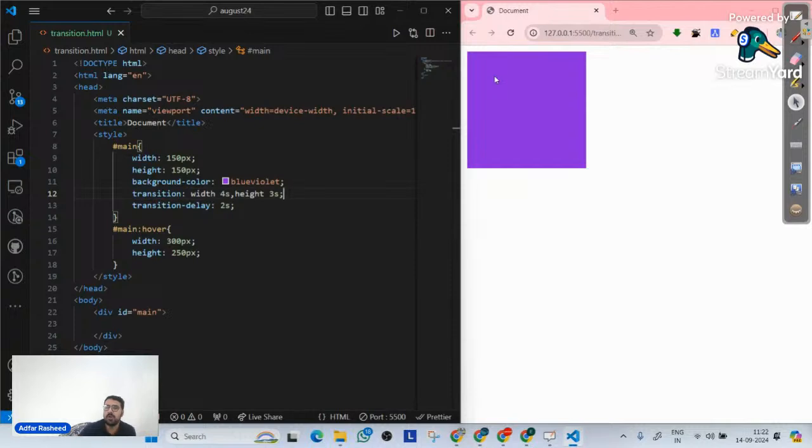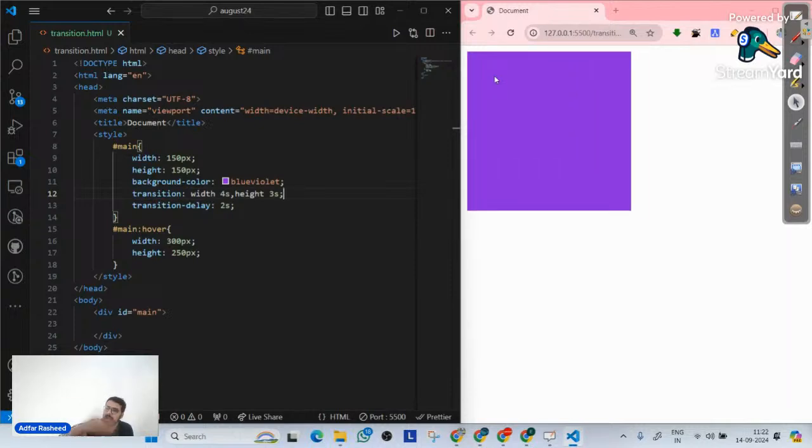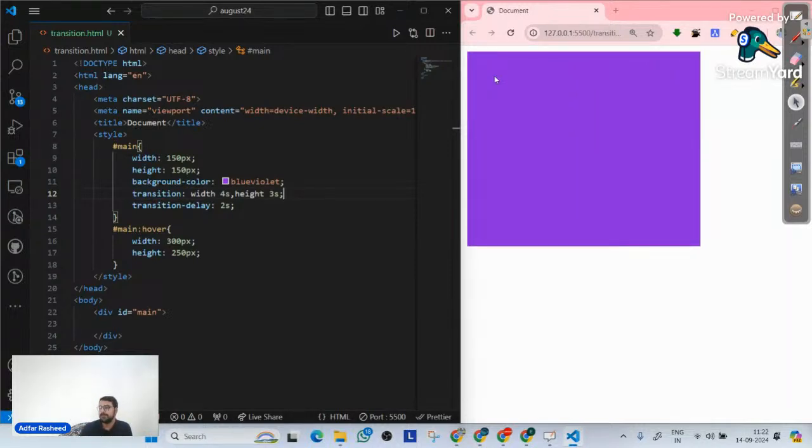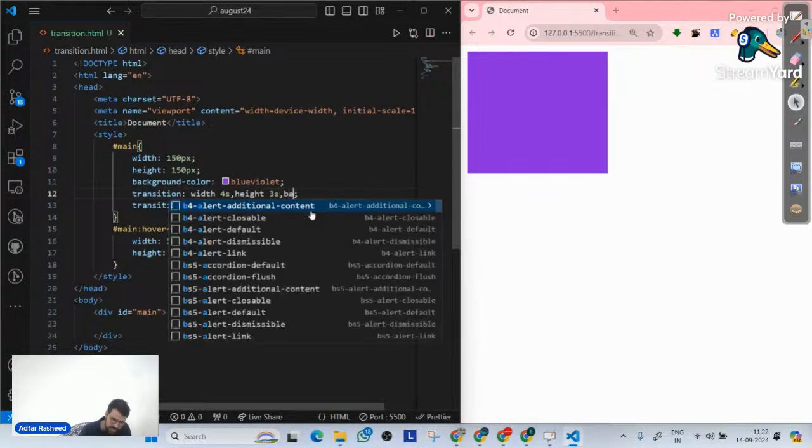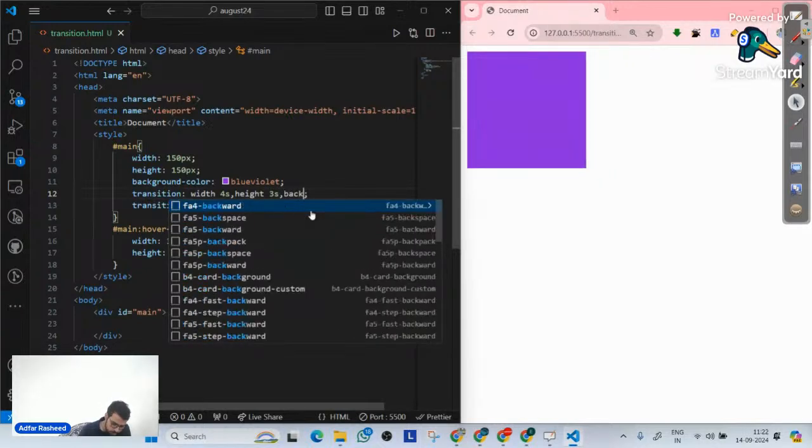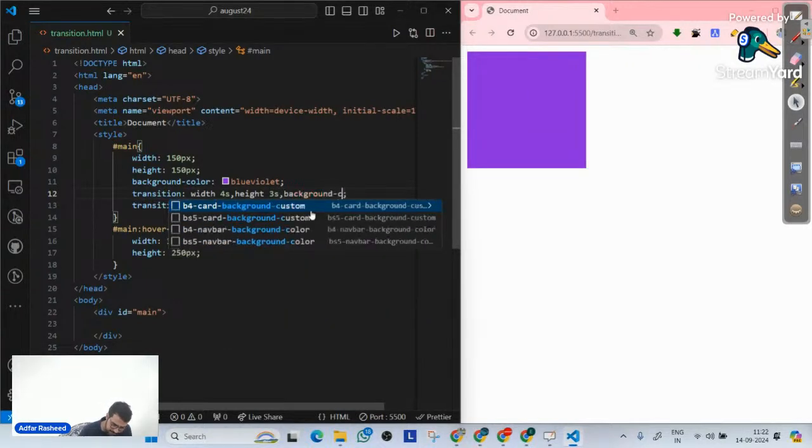So even when I hover on it, nothing happens, but after 2 seconds, the transition will happen. And also remember one thing, it's not necessary that you will just target width and height. Whatever property you need to write, you can implement a transition on, for example background color.